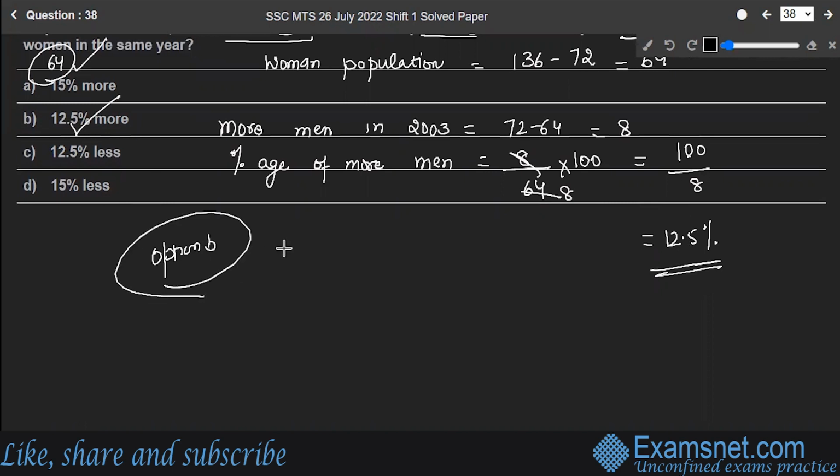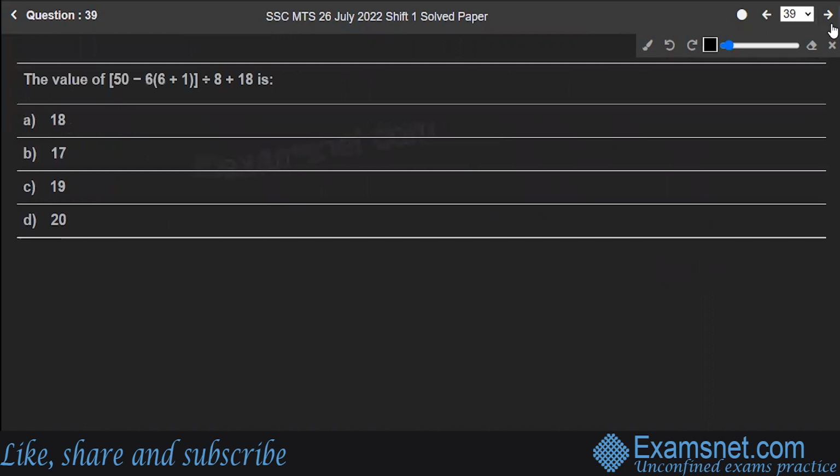Hope you are clear. Let's move to the next question, number 39. The value of 50 minus, so this whole expression is given to us. You have to find the value of the expression. Simple expression, nothing much to do. Let's go.